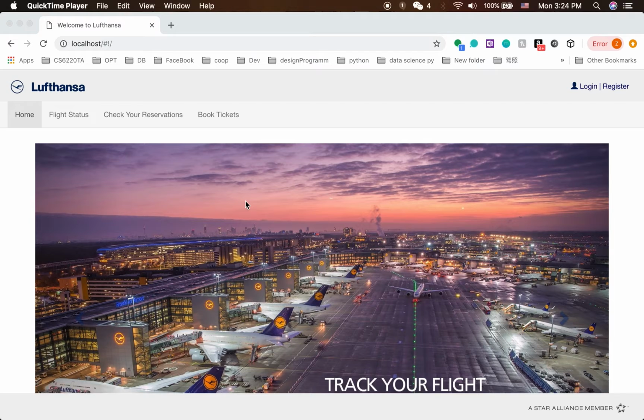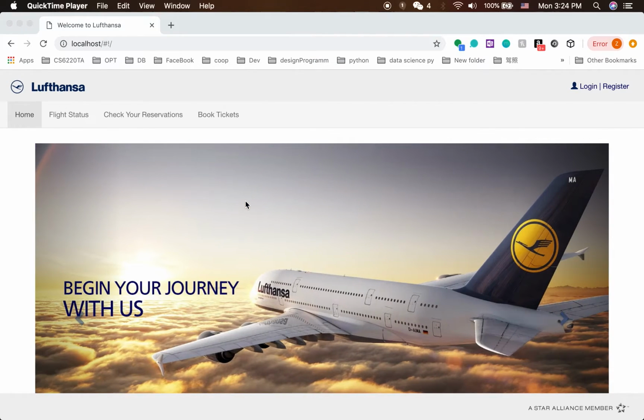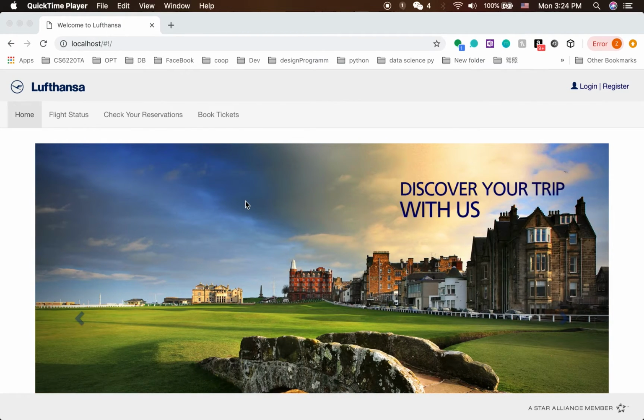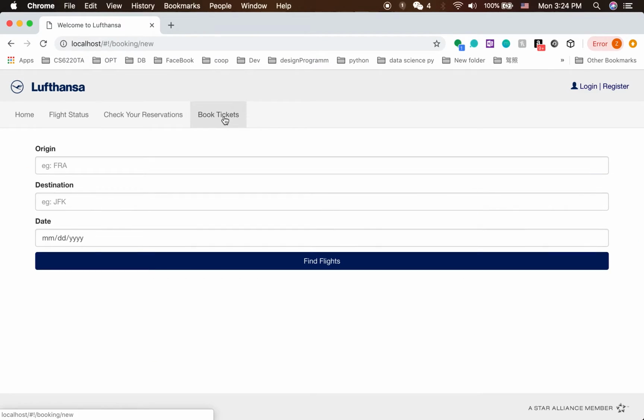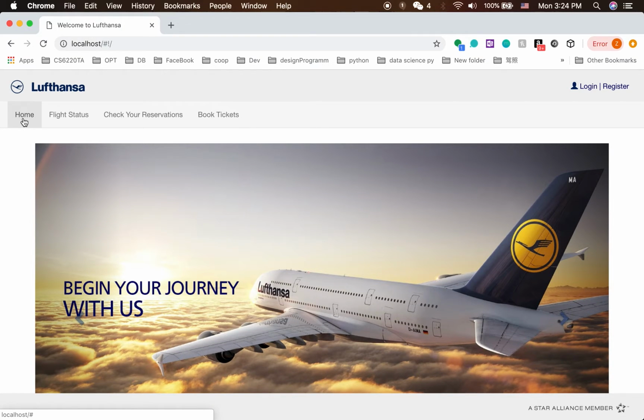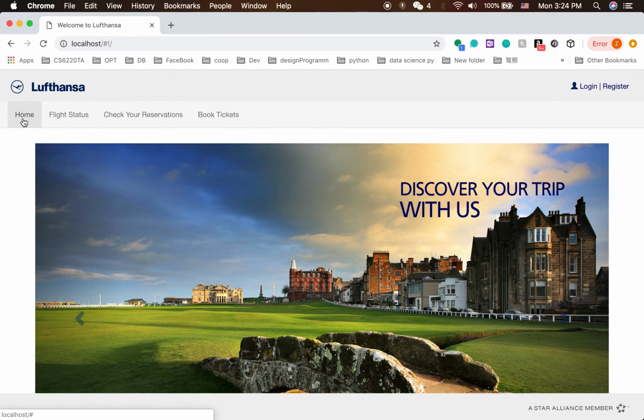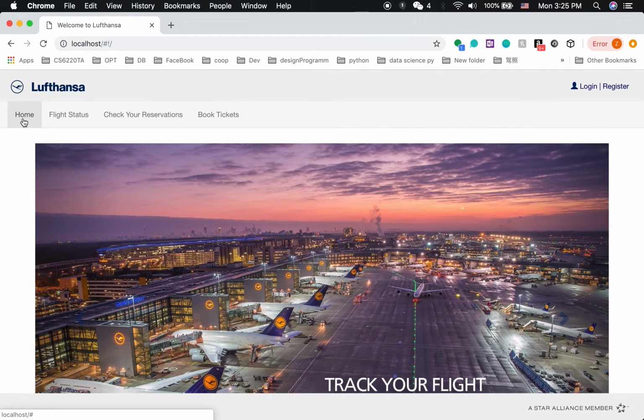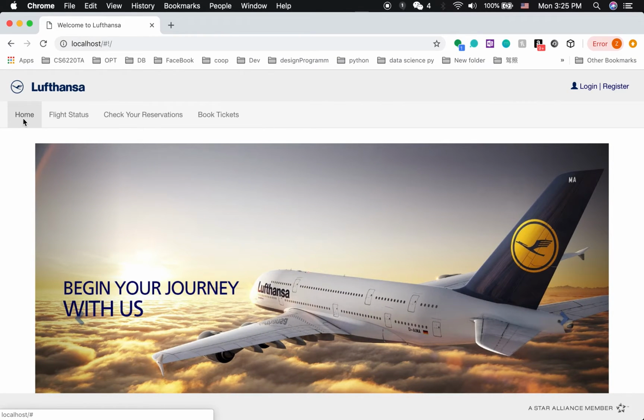Users in our system: passenger, member, two staffs, and also one admin. All the users can check flight status and book tickets for themselves or other people, and for the passengers, they will get automatically generated when a user books the tickets. The member is a user who registered in our system, and he or she can check their reservation after login.